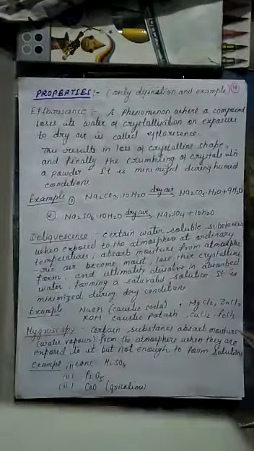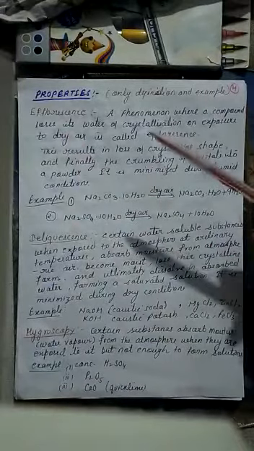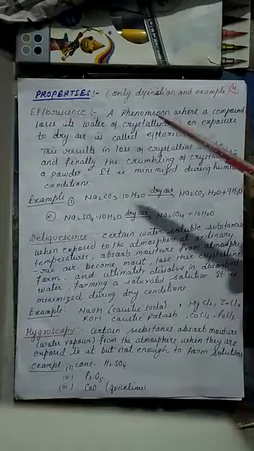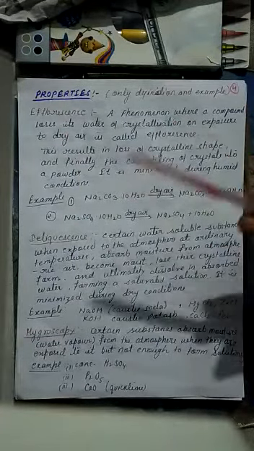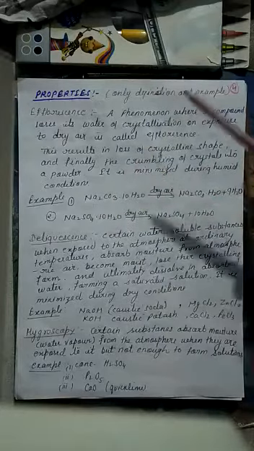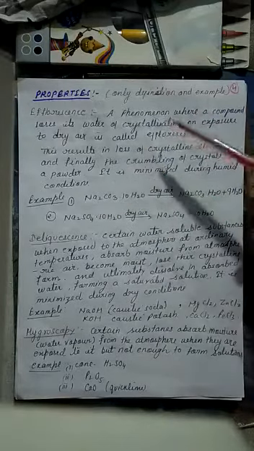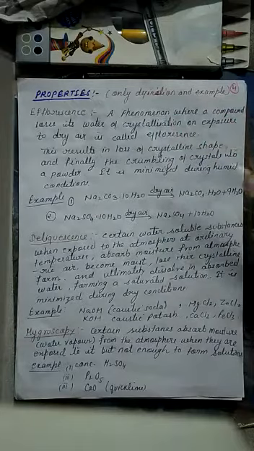Now the next definition is efflorescence. You know, when we expose hydrated substances, or those substances which have water of crystallization, to dry air, they lose their water of crystallization partially or wholly.